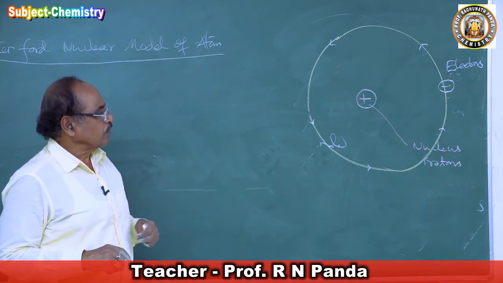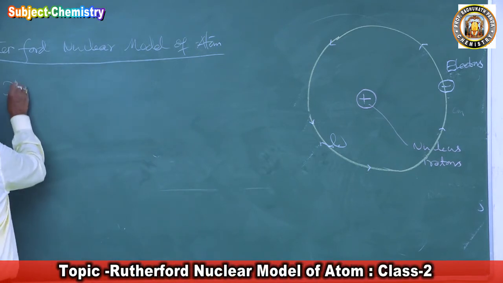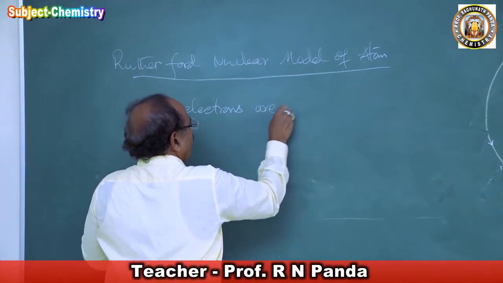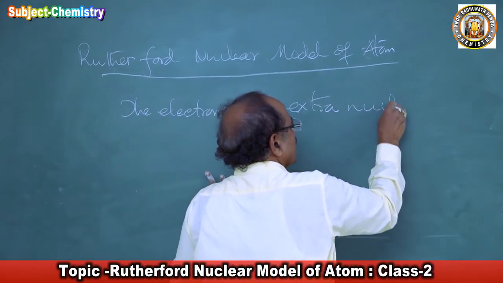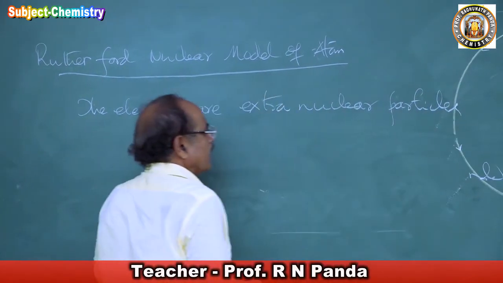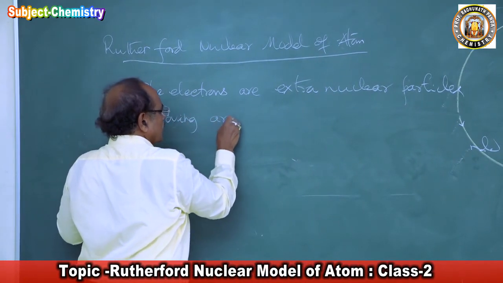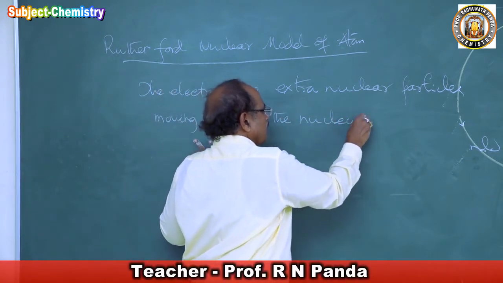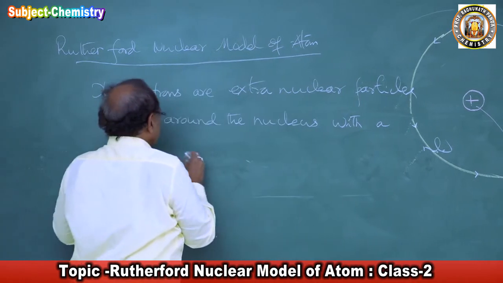So I say here the nucleus consists of the protons. Then what does he say about the electrons, how did he configure the electrons? The electrons are extranuclear particles moving around the nucleus with a very high velocity,